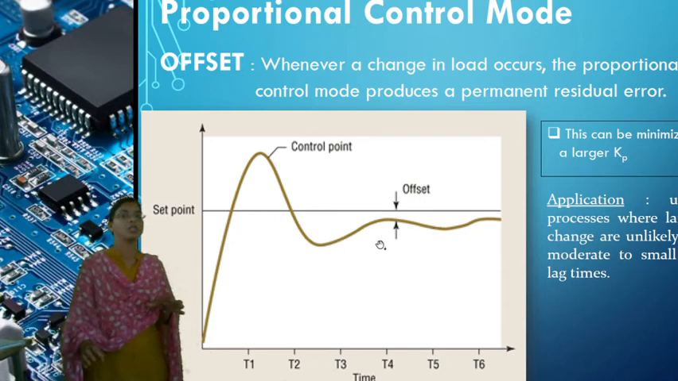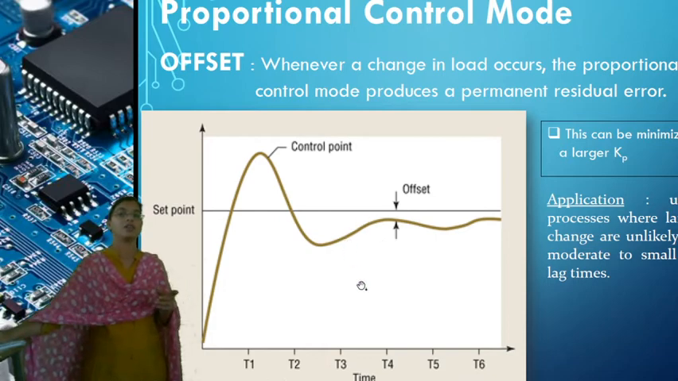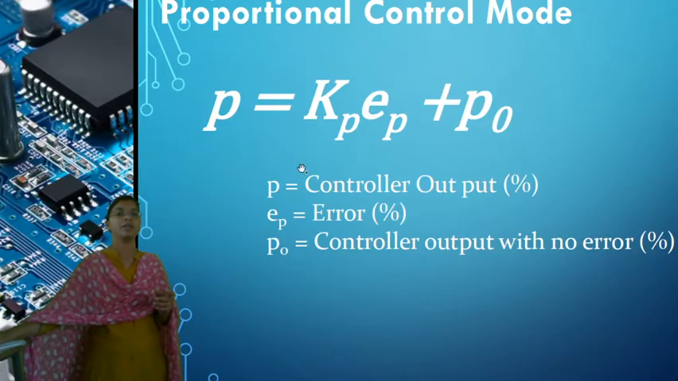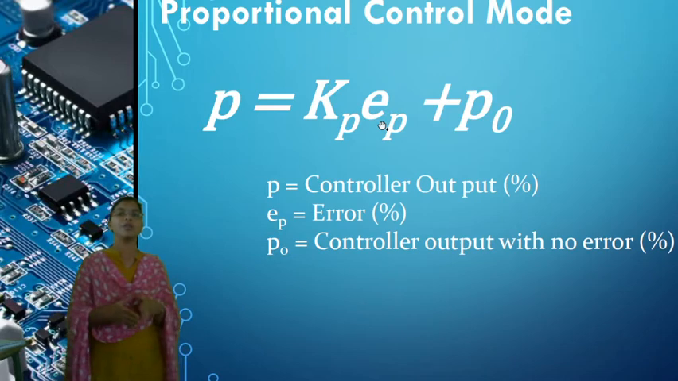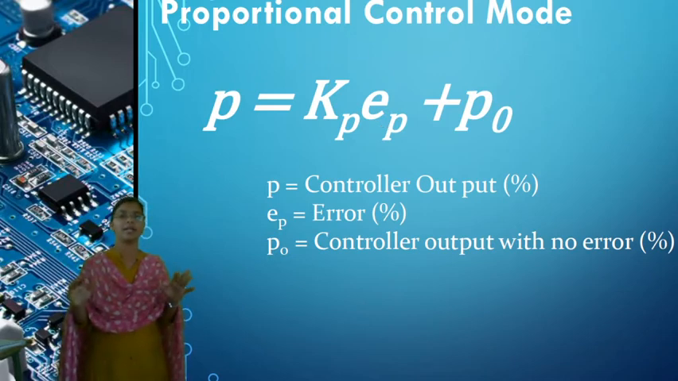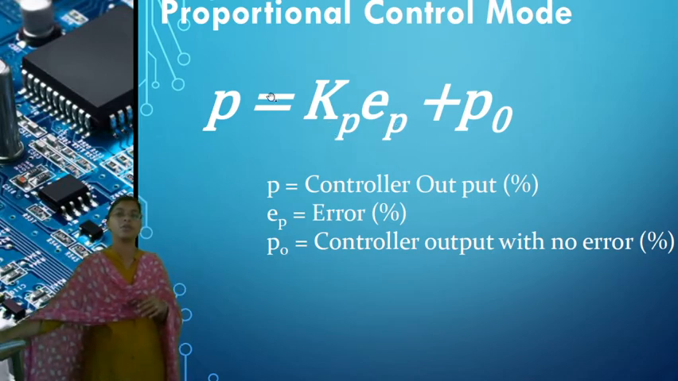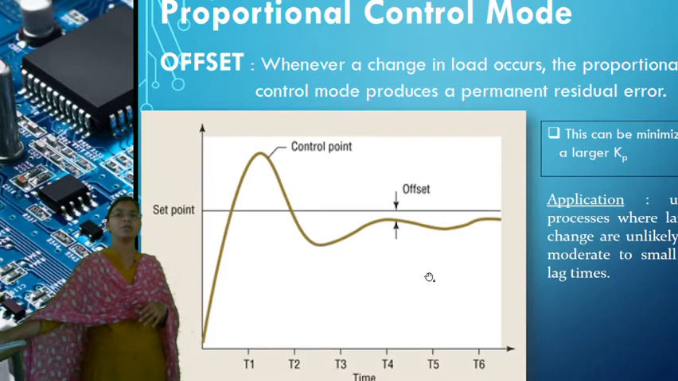So in the proportional controller mode, what is the equation? Here, P equals Kp Ep plus P naught. If Ep equals 0, that means we don't have any error and our measured value has reached the set point. But what is the proportional output? P equals P naught. If Ep equals 0, P equals P naught. Does it reach the set point? No, it will maintain some value, and that value is called the offset error.